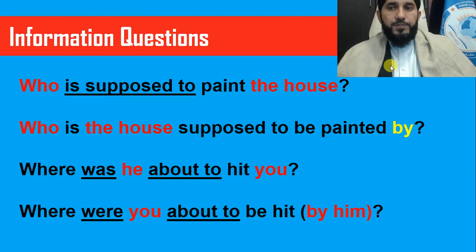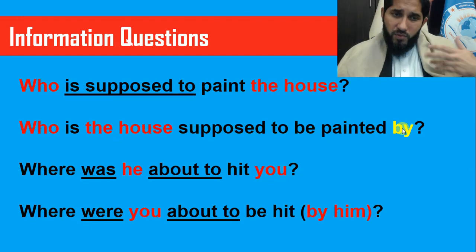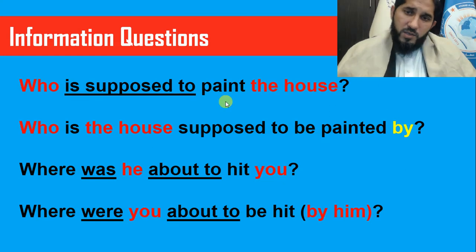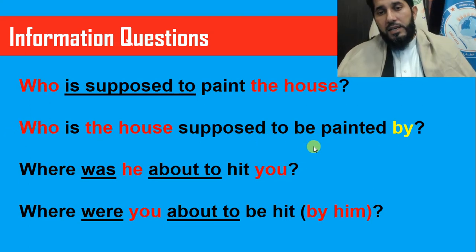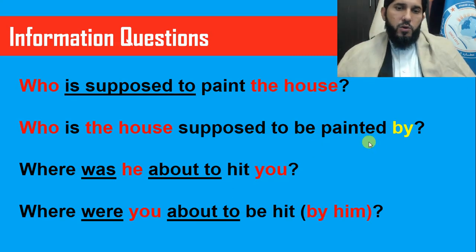Okay. Now here, how do we change it? Who is the house supposed to be painted by? So this is one way if you use the preposition at the end. You bring the same WH question word at the beginning of your passive sentence, and the same to be verb. And then you bring the object, which is now the subject over here, the house, supposed to be painted by. By, the preposition at the end, is the informal spoken way. But if you take this preposition all the way to the beginning of your question, and you change the word who to whom, by whom is the house supposed to be painted, then it becomes more formal. I hope this concept is clear.